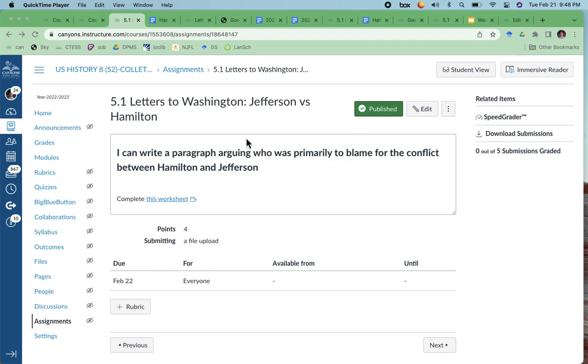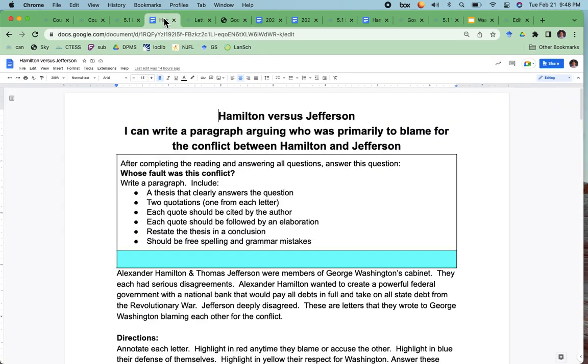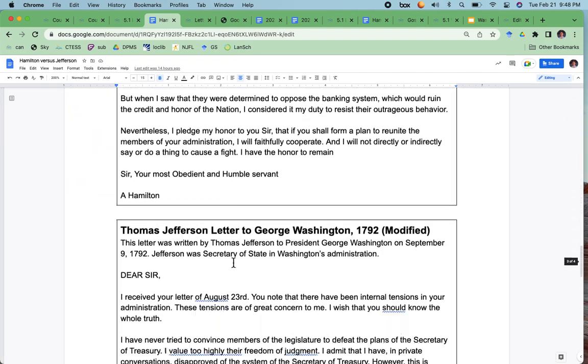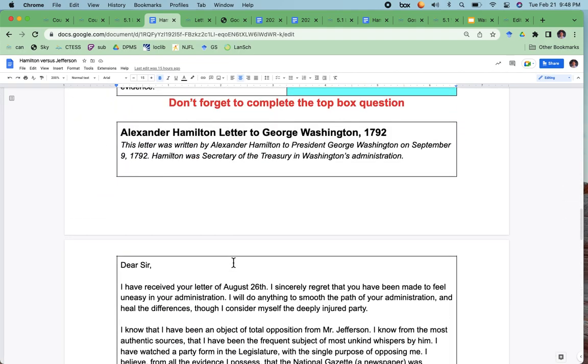February 22nd, and I can write a paragraph arguing who was primarily to blame for the conflict between Hamilton and Jefferson. In class yesterday, we already made a copy of this worksheet, and so you should have it in your Google Drive. If you weren't in class yesterday, then you need to make a copy right here. And I'll open it here. It should look like this. A lot of you guys answered a lot of these questions. I'm just going to read through it in case you're struggling with it. Some of the language might be hard to understand.